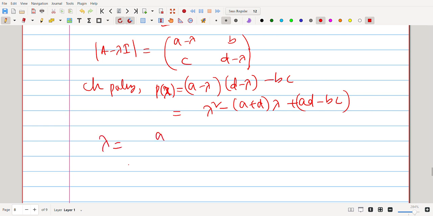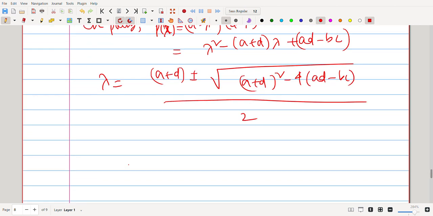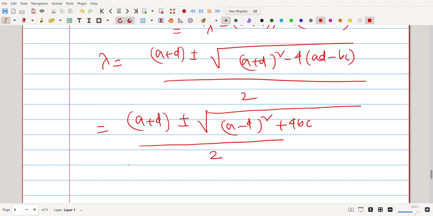The solution is lambda equal to (a plus d plus minus the root of (a minus d) squared plus 4bc) divided by 2, right?